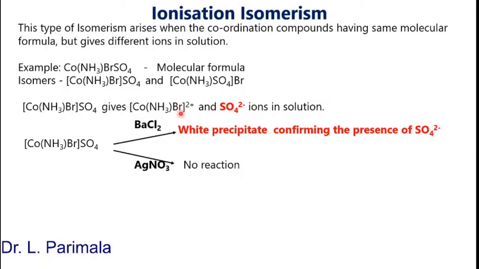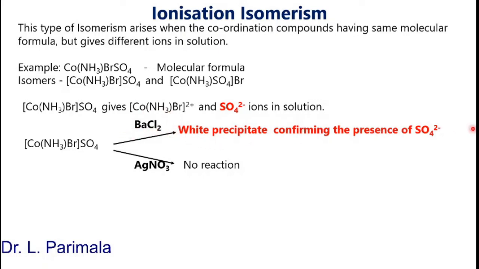When you treat this solution with barium chloride, you will get a white precipitate confirming the presence of sulfate ion. Since sulfate ion is outside the coordination sphere and is free, it gives a white precipitate with barium chloride.